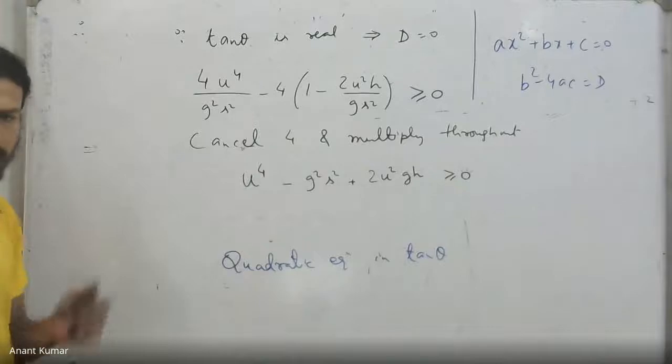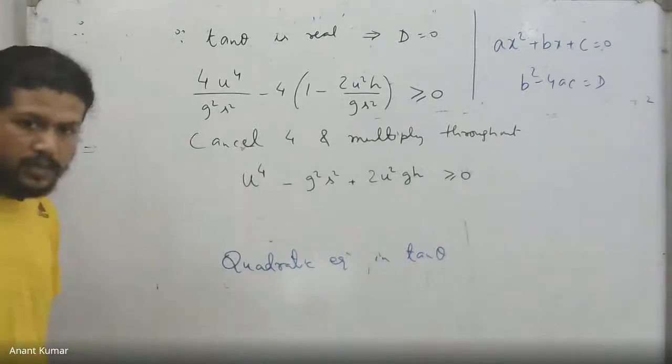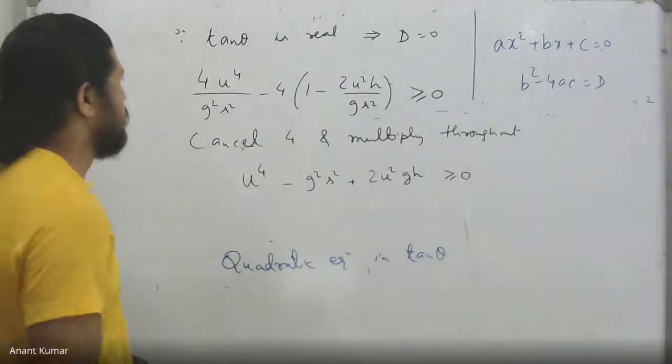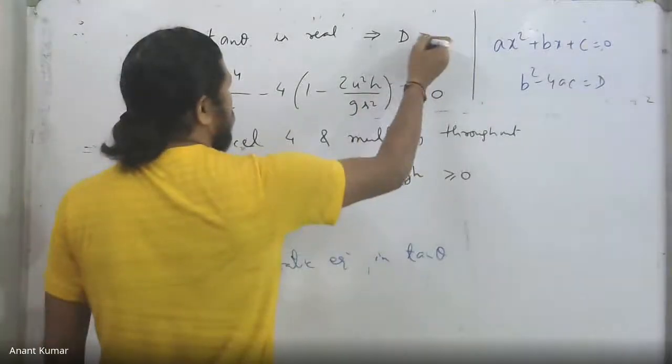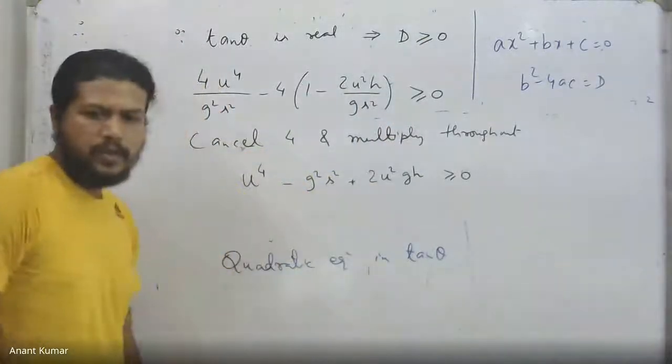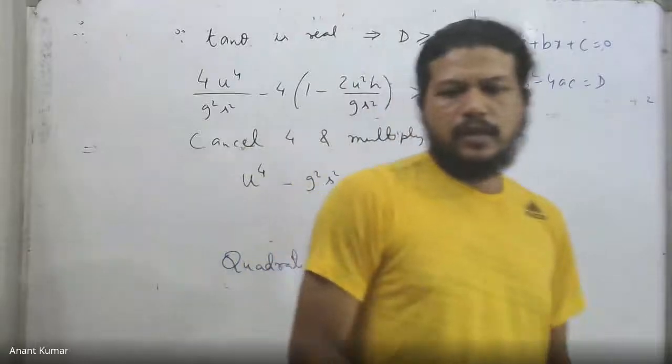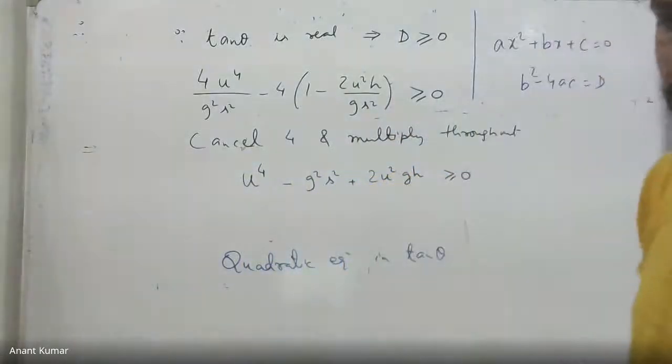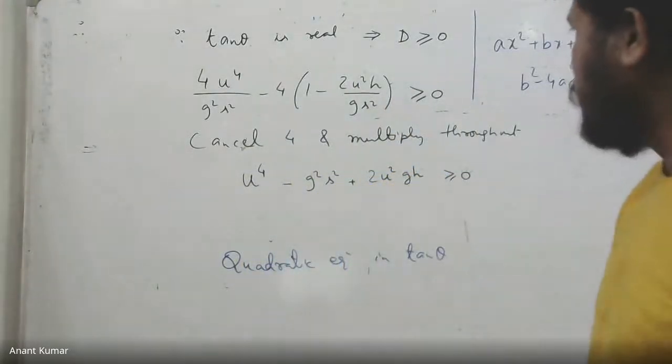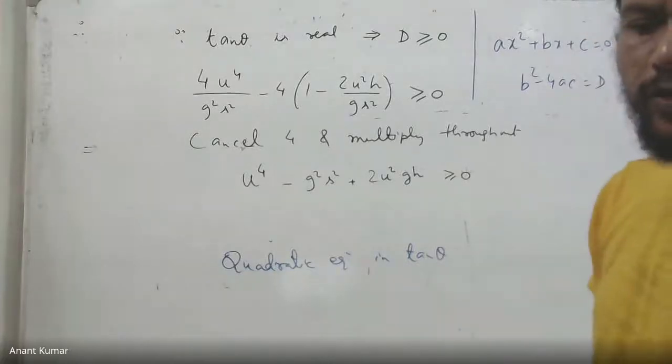Oh, sorry, it's positive, by the way, more than equal to this. Sorry, that is more than equal to this. Mistake. The discriminant must be positive because the roots are real, so D must be more than or equal to 0 actually.